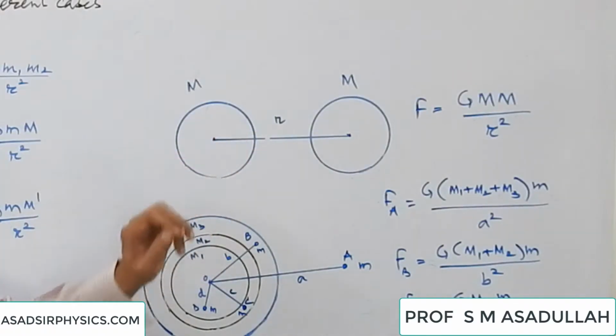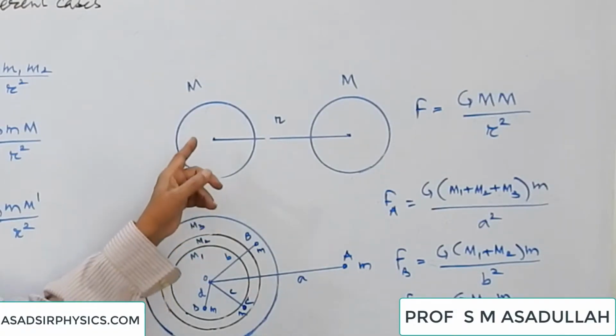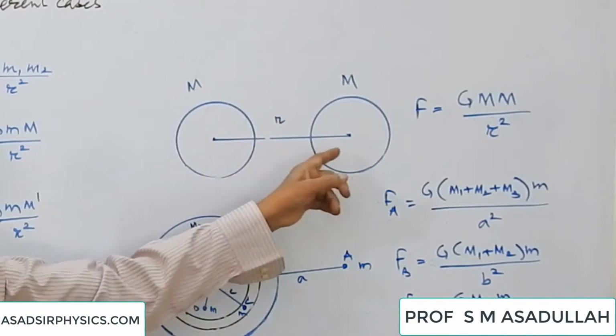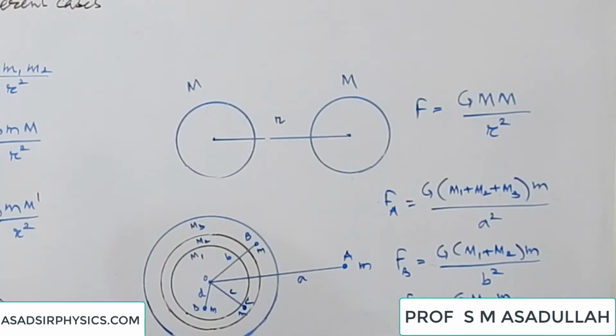Now let us consider this one. Here we have got two spheres. They may be of same size, they may be of different sizes, both of them may be solid, both of them may be hollow, one may be solid and the other may be hollow. In all these cases, we have to take the distance between their centers. Suppose their masses are M and m, and the distance between their centers is r. The gravitational force between them, F, is equal to G M m by r square.